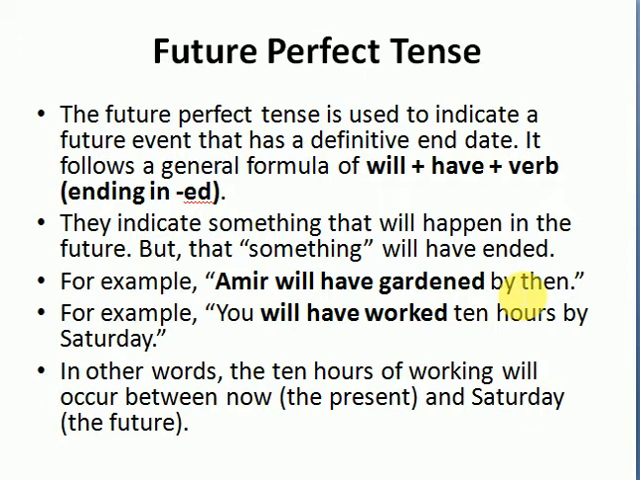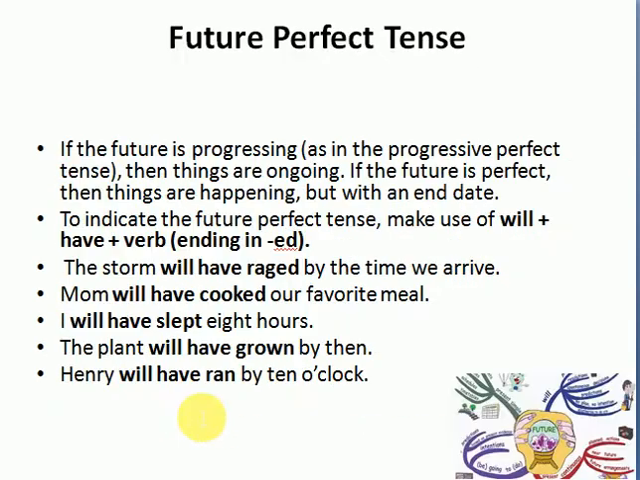तुम ये भी कह सकते हो, if you talk about yourself, you would say we will have secured a degree in 2024, and you will have worked 10 hours by Saturday. एक कोई ऐसी चीज जो complete हो चुकी होगी till Saturday. So the 10 hours of working will occur between now and the Saturday.